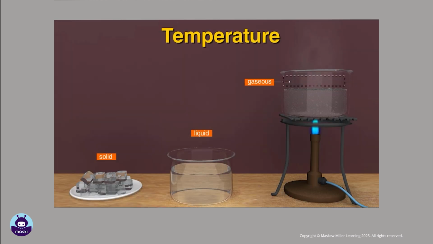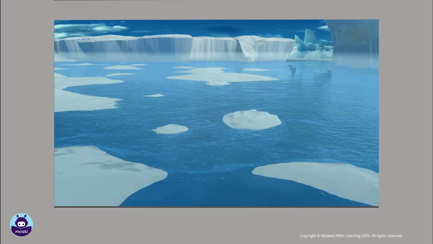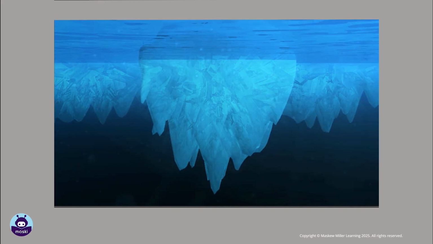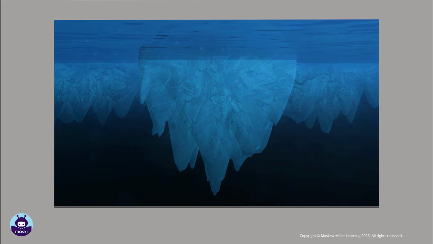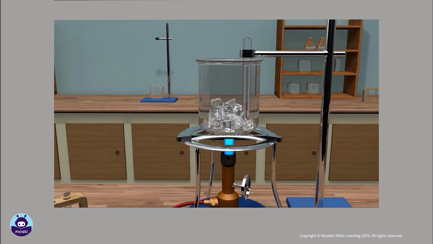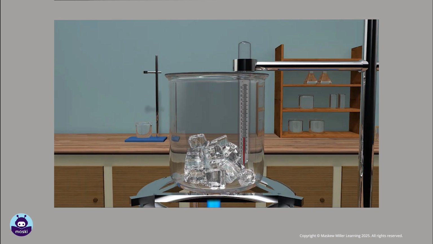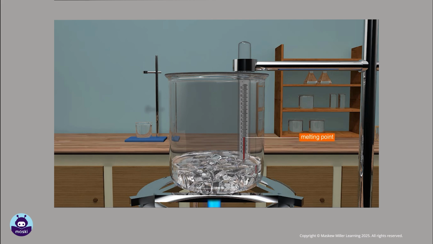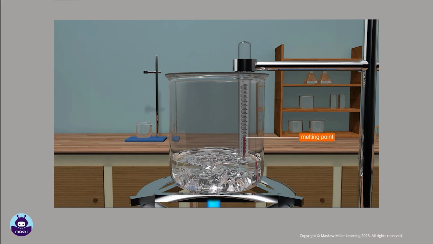The temperature of a material indicates its physical state. Let us take the example of water again. The temperature at which liquid water changes its state to become solid ice is called its freezing point. The freezing point of pure water is 0 degrees Celsius at standard atmospheric pressure. Similarly, the temperature at which solid ice changes its state to become liquid water is called its melting point. Under the same conditions, the melting point and the freezing point of a substance are the same.